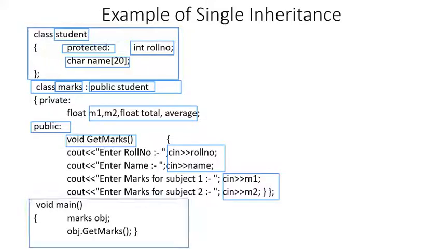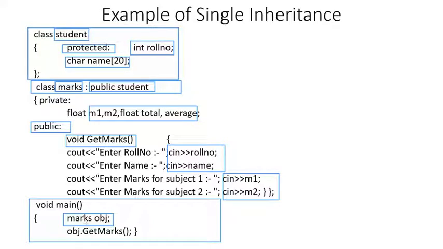This is the main function, the entry point of the program. The program starts its execution from here. The first line is marks obj. That means we are creating an object obj of the class marks. Now what will happen here? We will create an object of the class marks which will inherit the features of the class student as well. So how many data members will be created? 6 data members will be created. Memory for 6 data members will be created: 4 which belong to marks and 2 which belong to student.